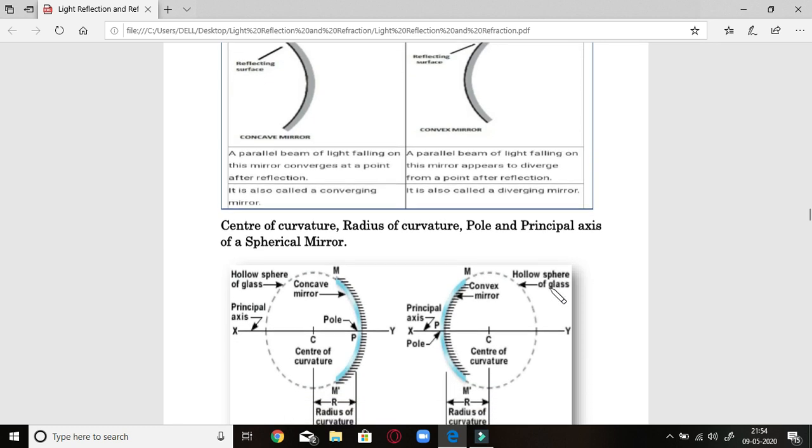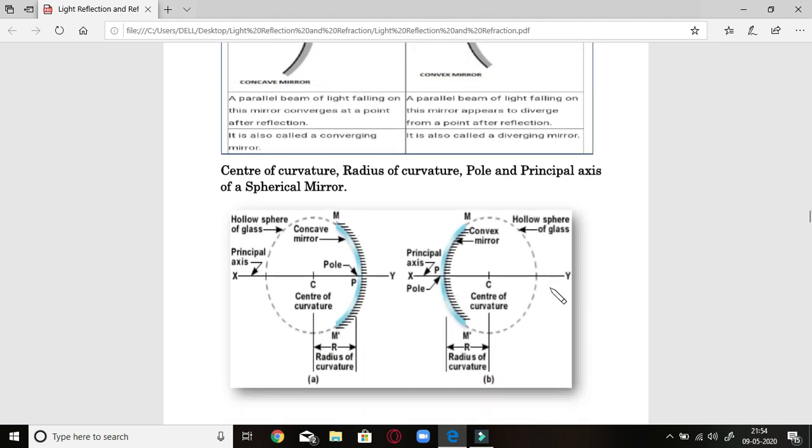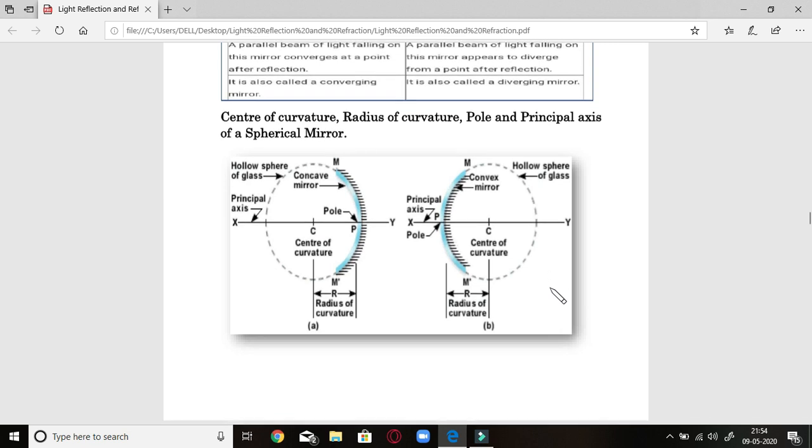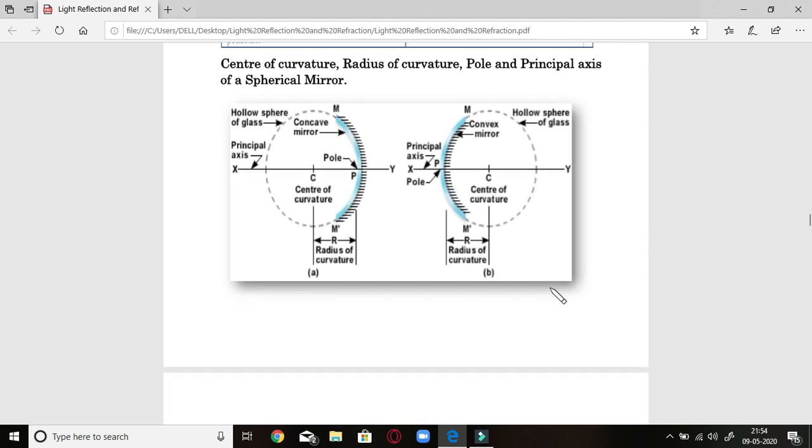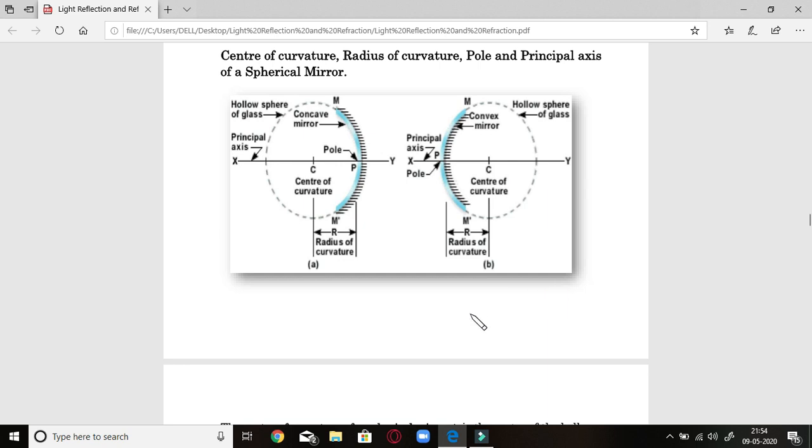Students, now let us see another concept regarding spherical mirrors, some very important terms of spherical mirrors. First are the center of curvature, radius of curvature, pole and principal axis of a spherical mirror. Just see and try to understand from this diagram. This is a spherical glass ball which we have taken, from which a part of the mirror is cut. This dash is known as the aperture. And the center of the mirror is known as the pole.